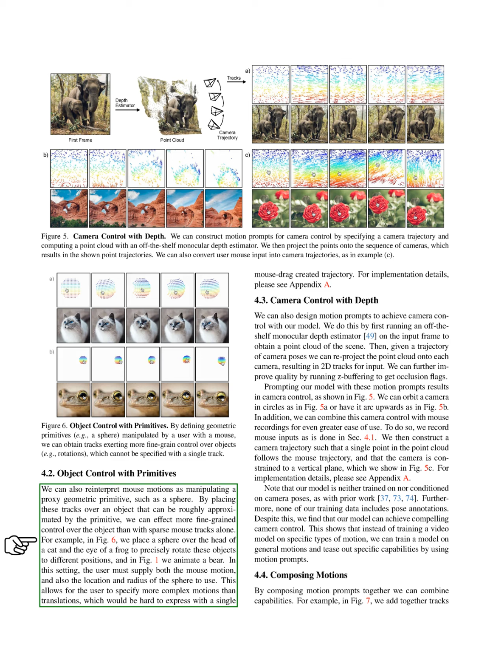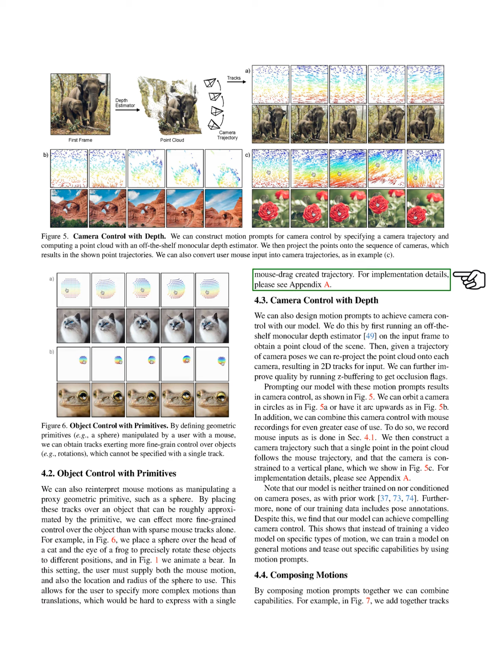We can also reinterpret mouse movements as controlling geometric shapes, like spheres. By placing these shapes over objects, we gain finer control than with just mouse tracks. For instance, we can rotate a cat's head or a frog's eye by using a sphere, allowing for more complex motions than simple translations.